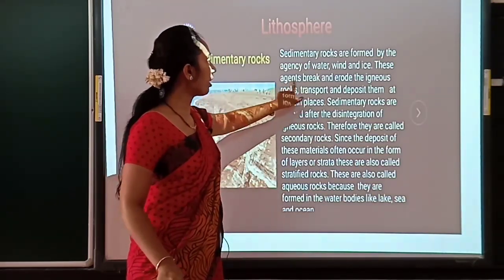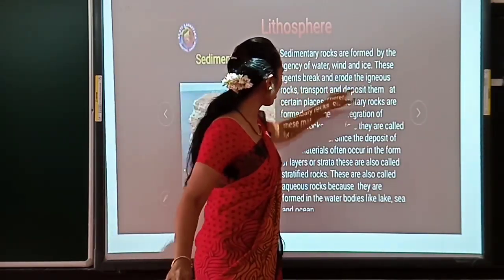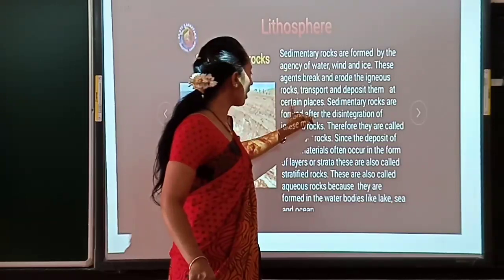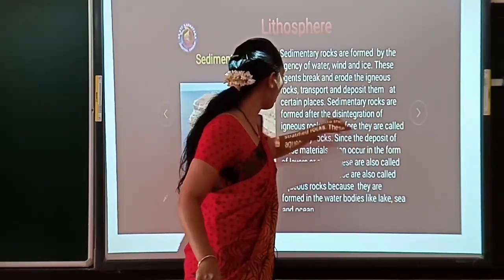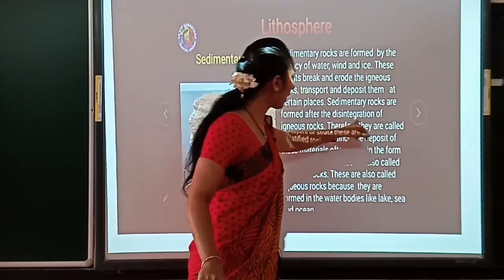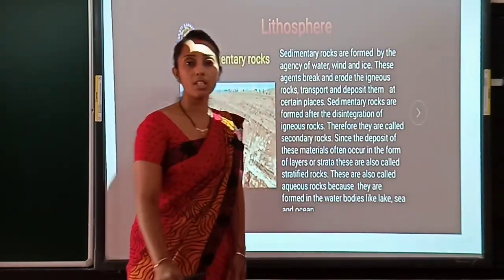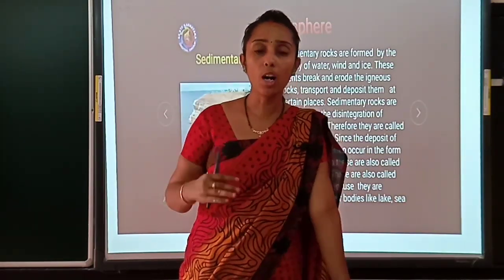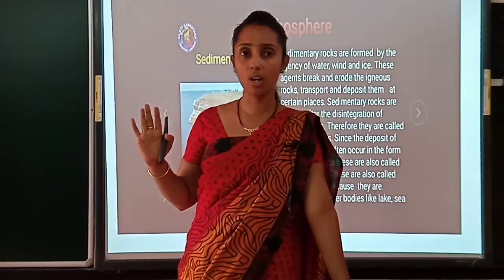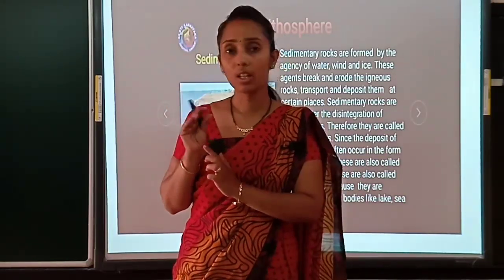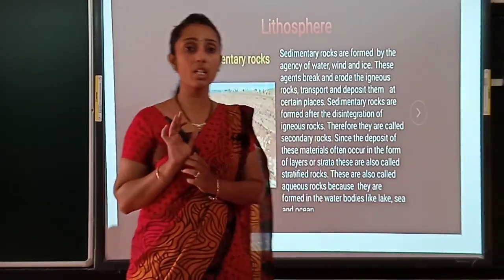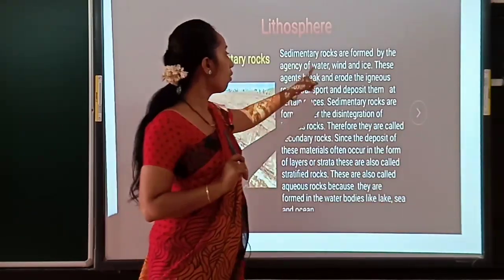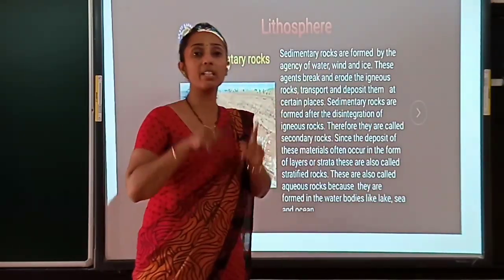These agents break down and erode the igneous rock, transport it and deposit it at a certain place. Sedimentary rocks are formed after the disintegration of igneous rock. I told you that igneous rocks are the primary rocks. That igneous rock which was there on the earth, when it comes into direct contact with natural agents such as water, wind and ice, will disintegrate.